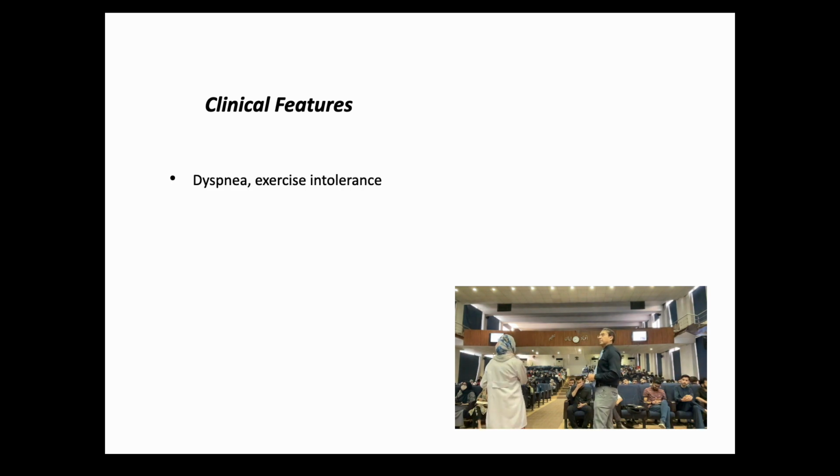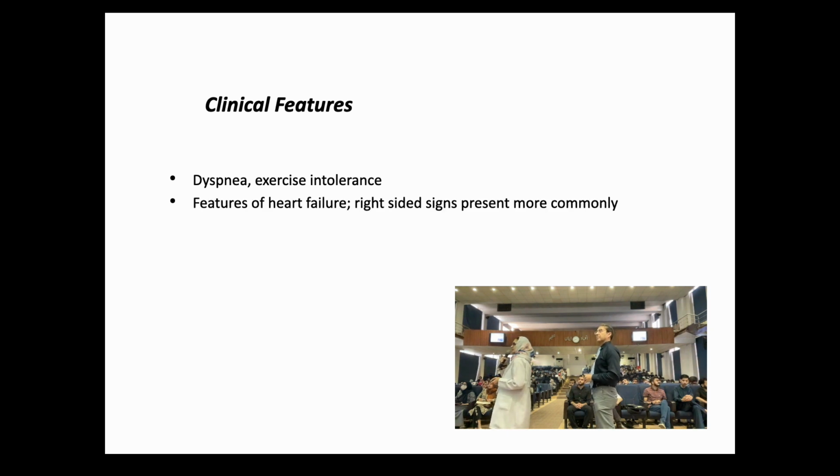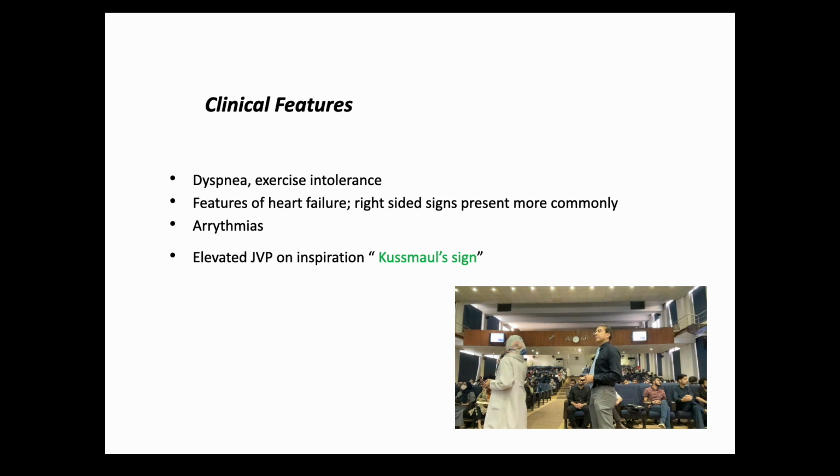So what are the clinical features? The clinical features of all three conditions are almost similar. So we have dyspnea, exercise intolerance, features of heart failure, right-sided more commonly found, arrhythmias, and elevated JVP rising on inspiration. What is this? The Kussmaul sign. During respiration, normally JVP falls in inspiration. In this condition, the JVP rises during inspiration. So this is a paradoxical rise in JVP.